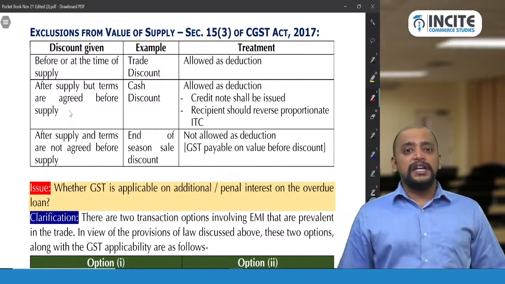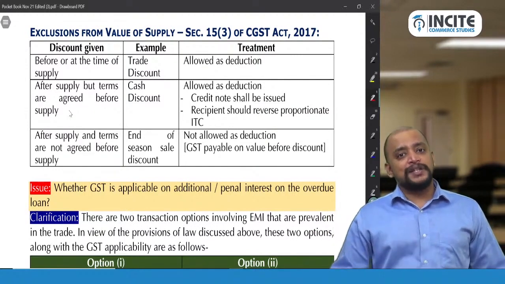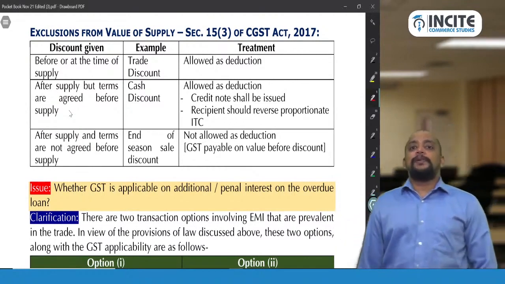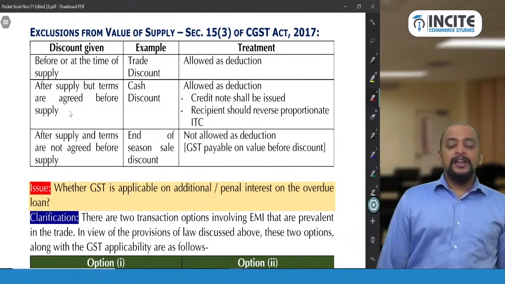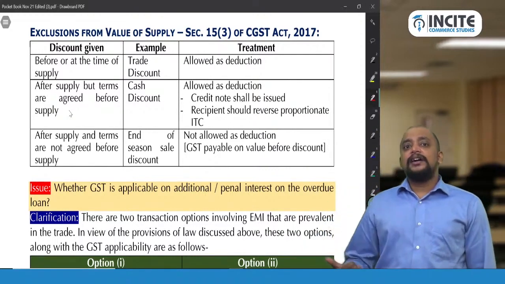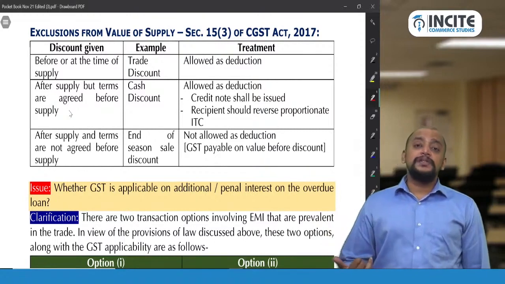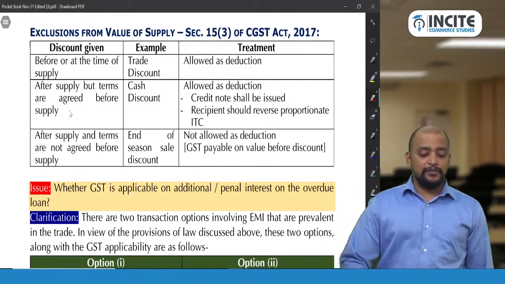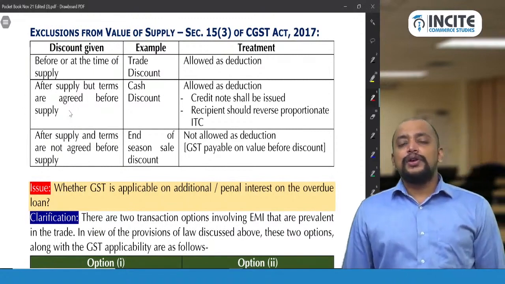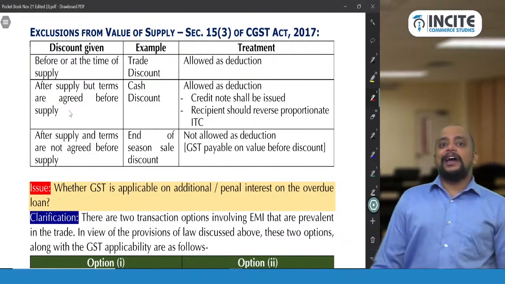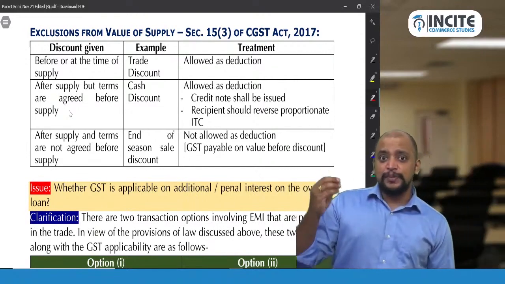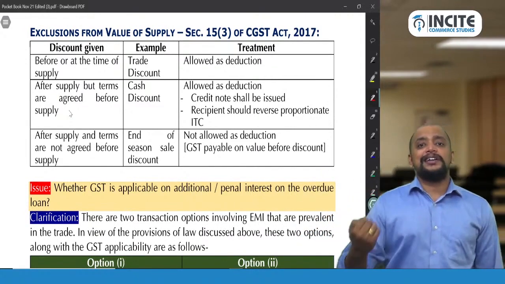So discount can be given before or at the time of supply and it is duly accounted in the invoice. Then we don't have to pay any GST on that. Whereas if the discount is given after supply, but the terms and conditions are agreed before or at the time of supply, example cash discount, in that case we need to give a credit note to the recipient for passing on that cash discount, and whatever is the liability that is reported in the credit note, to that extent it will come down.